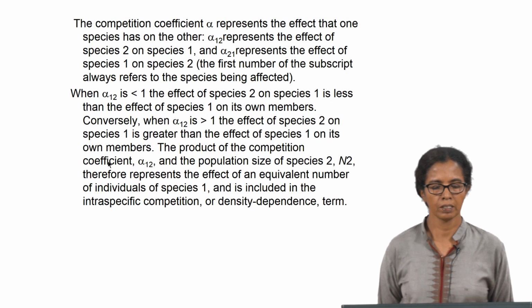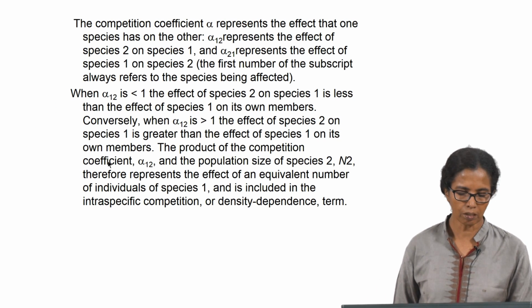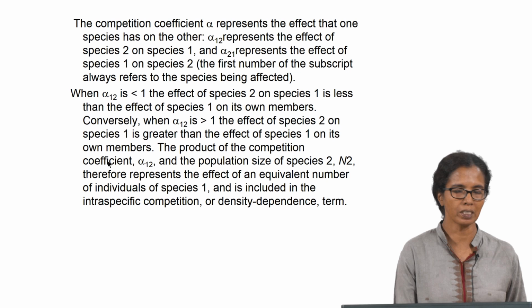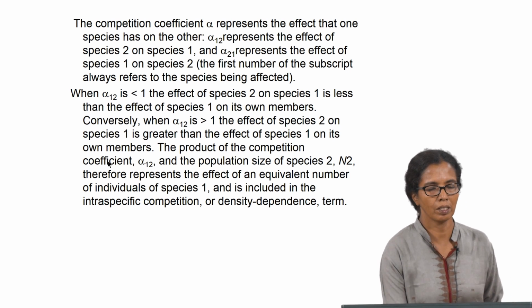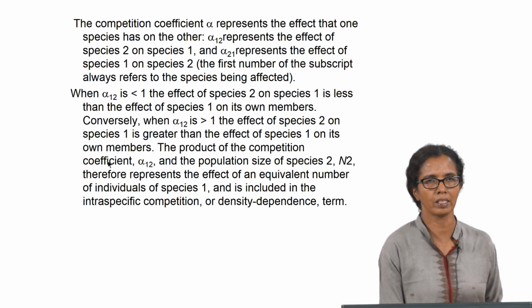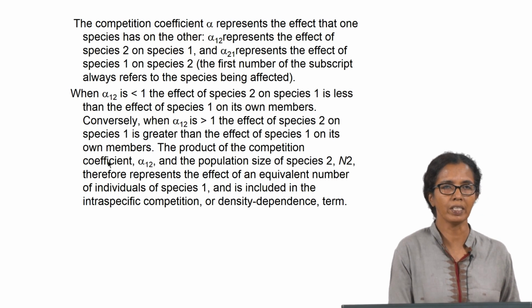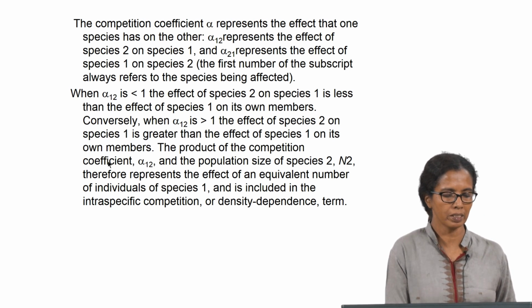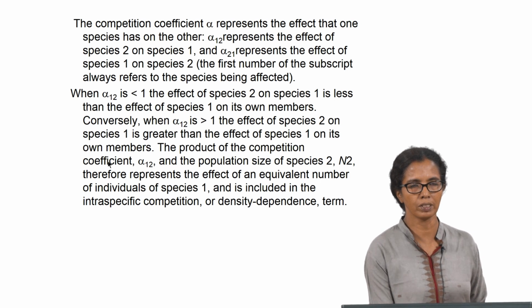So, when there is no competition among species, the logistic model of growth is happening, and the competition happens only within the species, and the population tapers off as you could see in the logistic model.